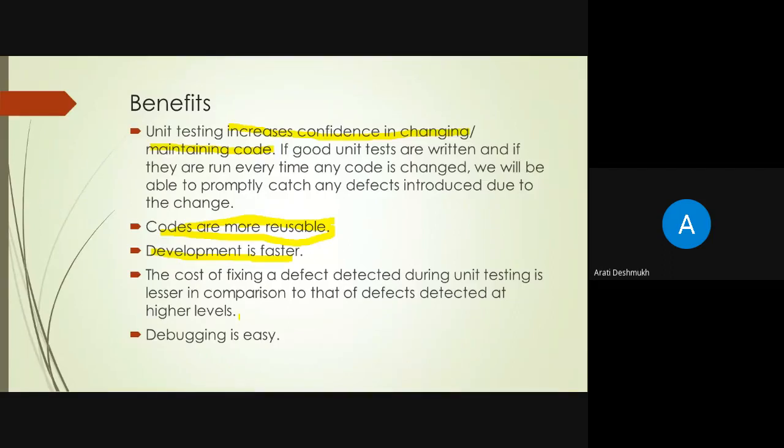So the cost of fixing a defect detected during unit testing is less compared to a defect detected at a higher level, because we are only testing a small part of the software product, and debugging is very easy. So what happened in unit testing? It helps to produce high quality code.